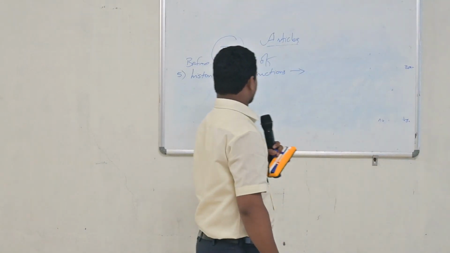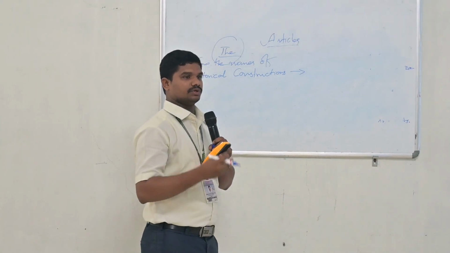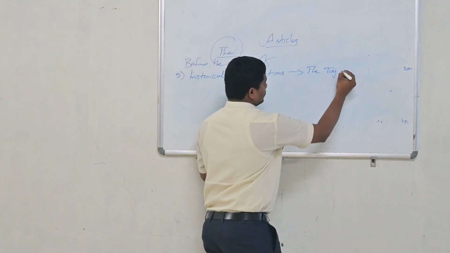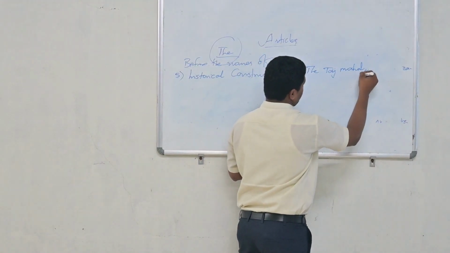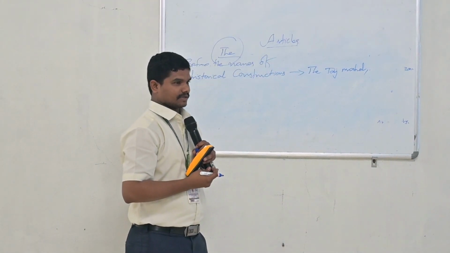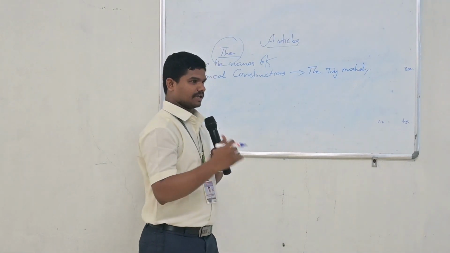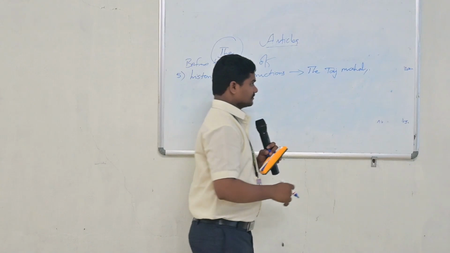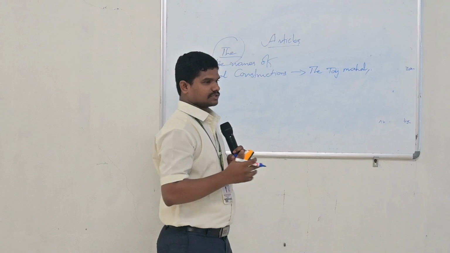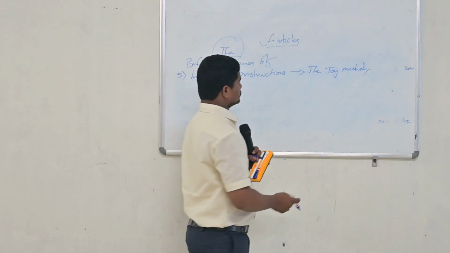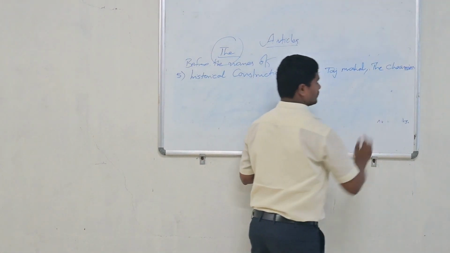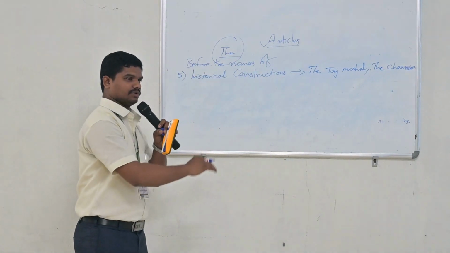Very good. So before all of them, historical construction also, we use the definite article the. So the Taj Mahal. The high-tech city. So in another perception, we can use article the here. Right? So let us complete the topic and then we just try to discuss. Okay, you can use the article the high-tech construction. Right? The Taj Mahal, the Charminar. So before historical construction, we use article the.